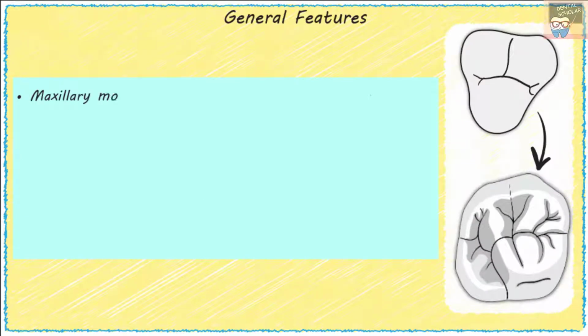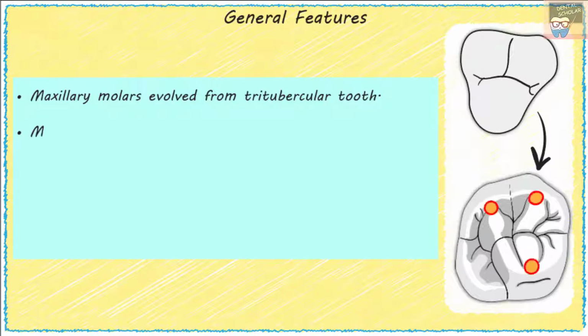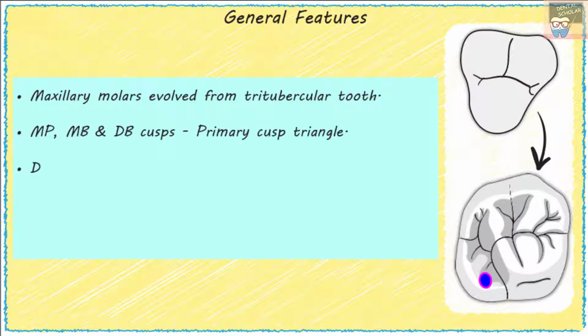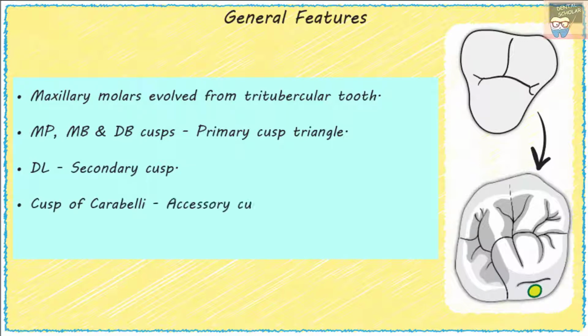The maxillary molars are said to have evolved from a tritubercular tooth, that is, a tooth which has 3 cusps. The mesiopalatal, mesiobuccal and distobuccal cusps are the primary cusps, and their arrangement is described as a primary cusp triangle. The distolingual cusp is the 4th cusp and it has evolved in human beings, so it is called a secondary cusp. The cusp of Carabelli may be classified as an accessory cusp.